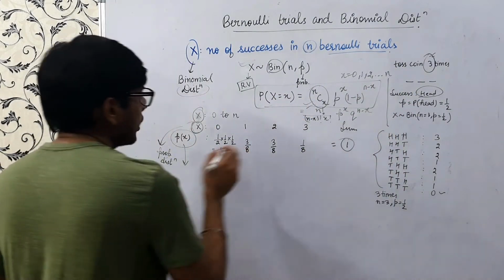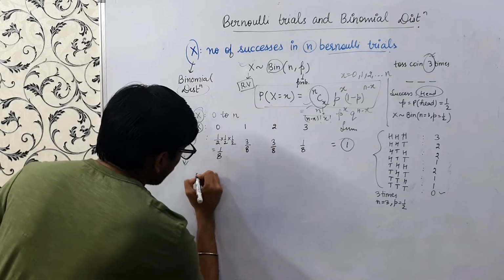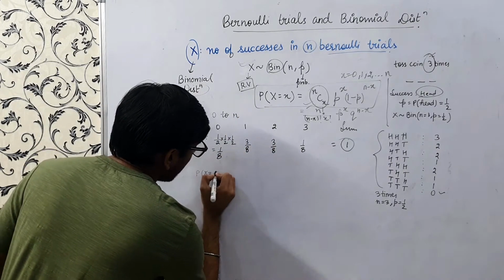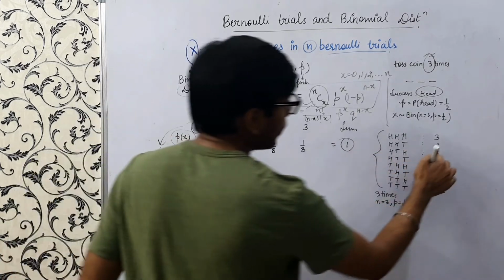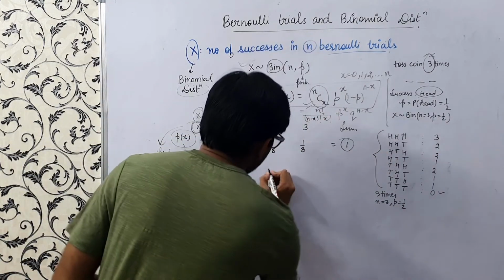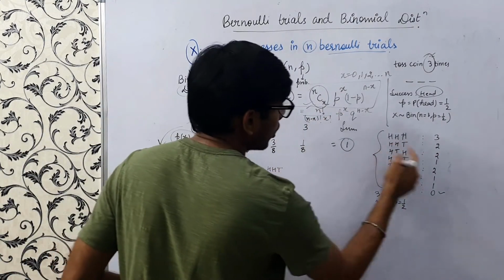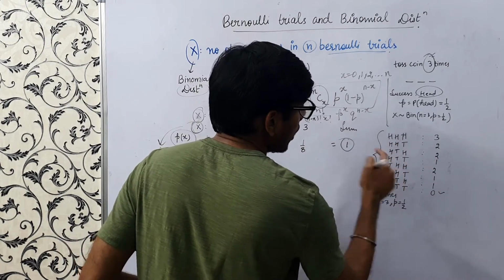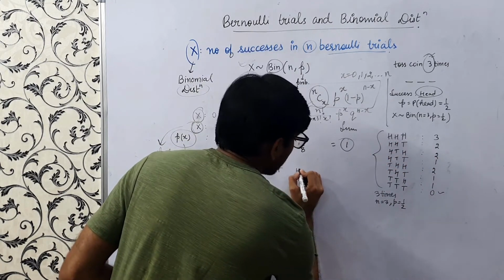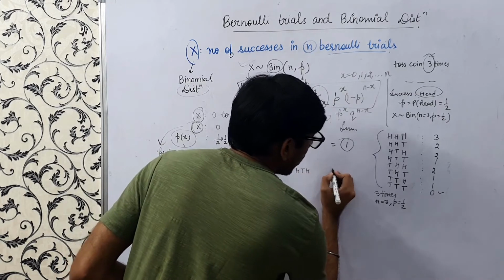So in this case we'll try to understand this. Suppose I want to calculate the probability x equals 2, so it would be this, this and this: HHT, HTH and THH.